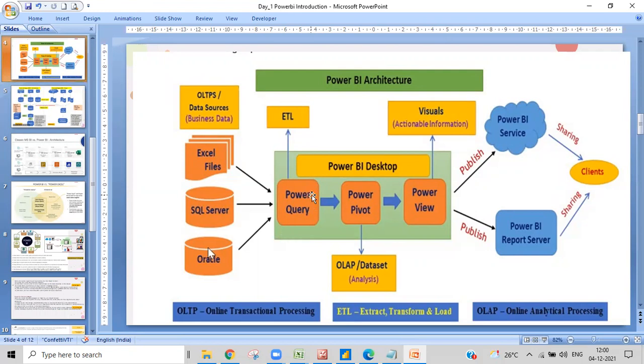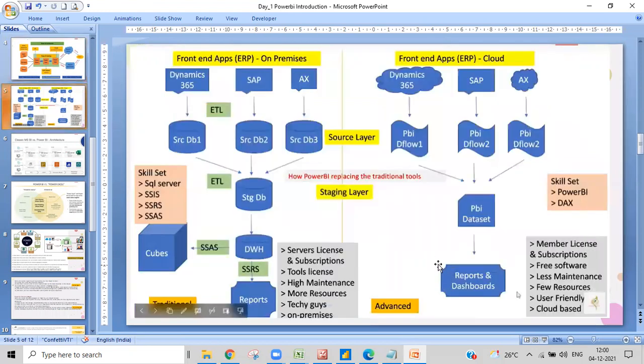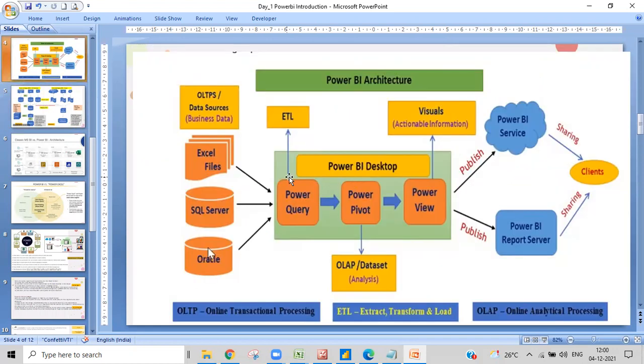Is there anything else? Okay, next, Power Pivot and Power View. Power Pivot is nothing but giving relationships between the data, between the tables. I have different sources, I get the data from them, and then we give all the relationships between the data. And Power View is where we will create the visualizations. I'll explain that, but to give you a brief, that's what it is.